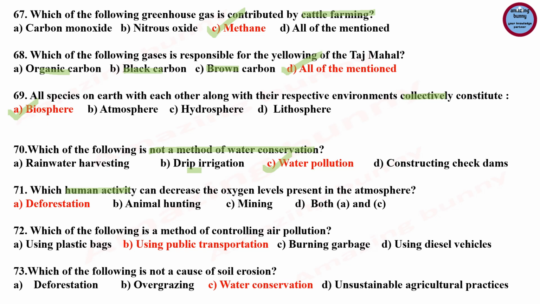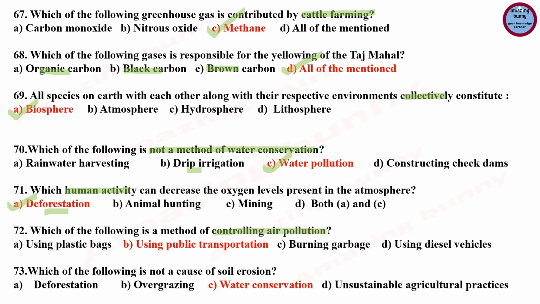And drip irrigation is a more efficient water and nutrient delivery system as well as water conservation system. Question number 71. Which human activity can decrease the oxygen level present in the atmosphere? Options are deforestation, animal hunting, mining, or both A and C, that is deforestation and mining. So the correct answer is deforestation, because it is the activity of removing trees for commercial purposes. The decrease of plants and trees adversely affect oxygen level. So deforestation reduces the amount of oxygen present in the atmosphere.